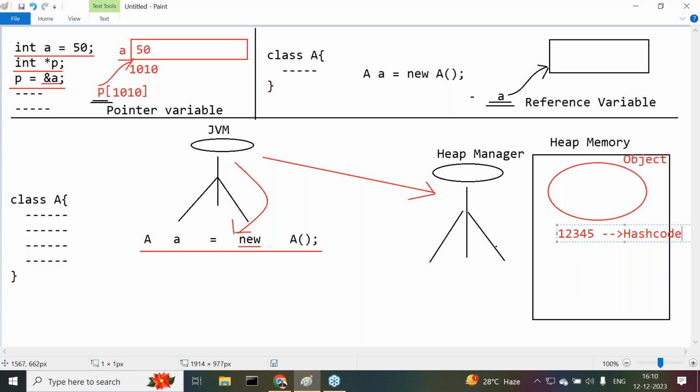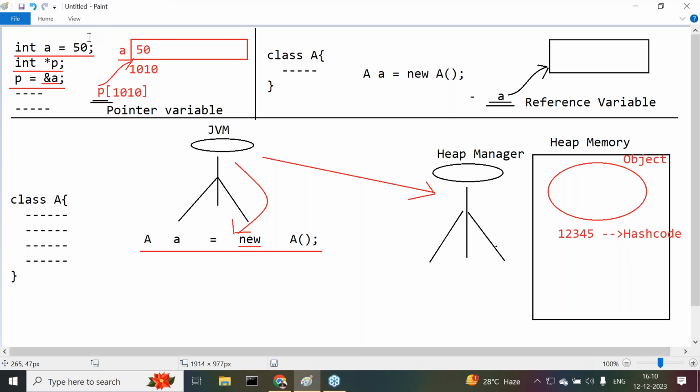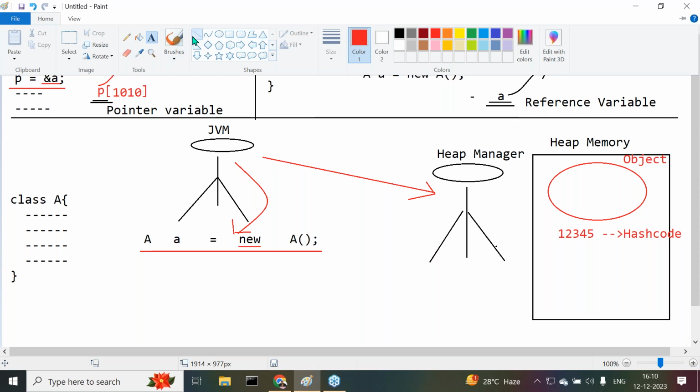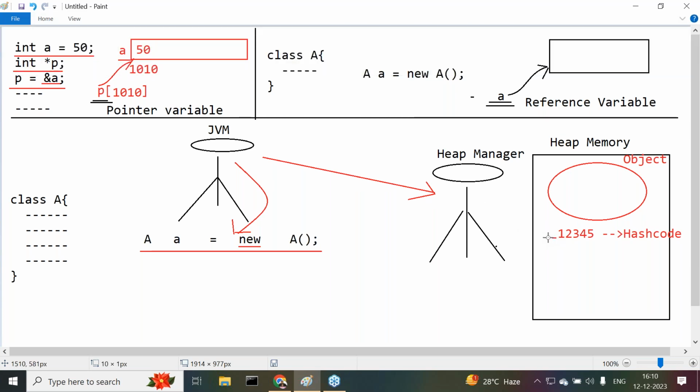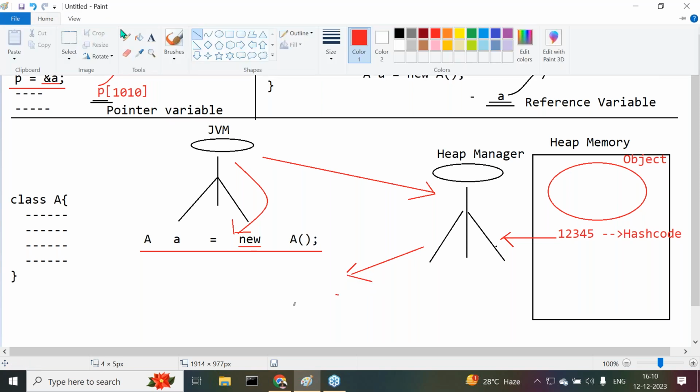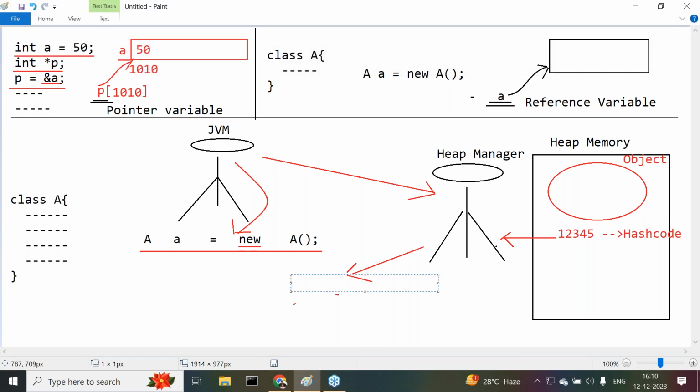When the hash code value is created, immediately the heap manager will take this hash code value. Then the heap manager will send this hash code value to the JVM. Now the hash code value is, for example, 1, 2, 3, 4, 5.